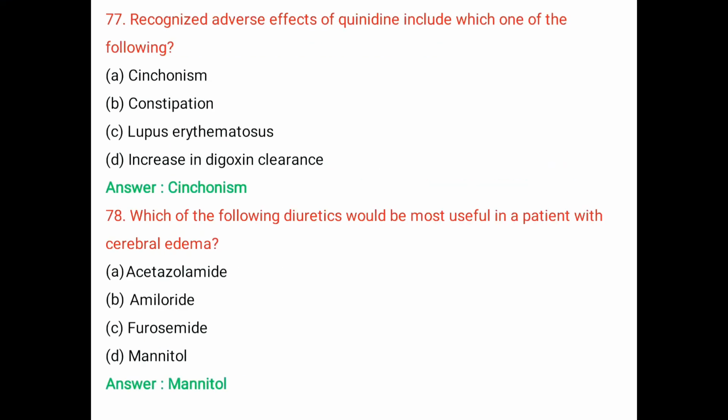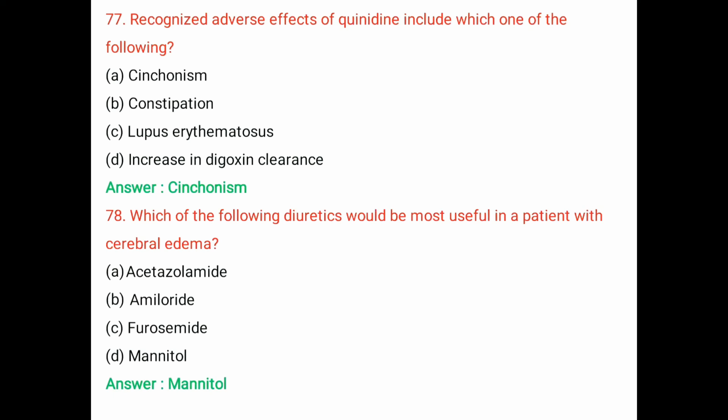Question number 77. Recognized adverse effects of quinidine include which one of the following? A. Cinchonism. B. Constipation. C. Lupus erythematosus. D. Increase in digoxin clearance. The right answer is cinchonism. Quinidine is an antiarrhythmic agent derived from the bark of the cinchona tree. In overdose, it leads to cinchonism.